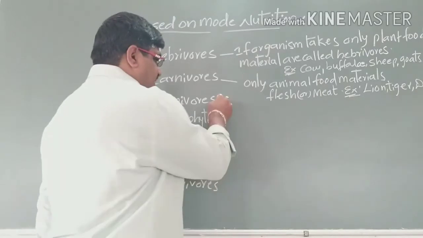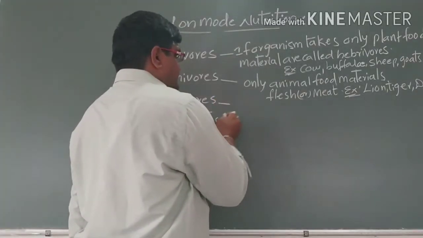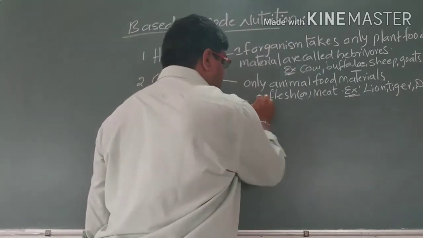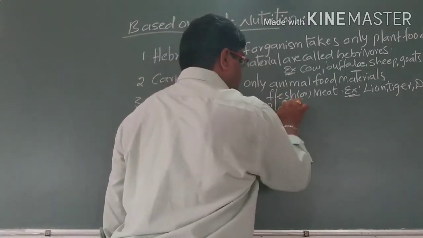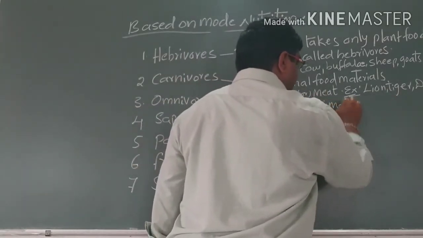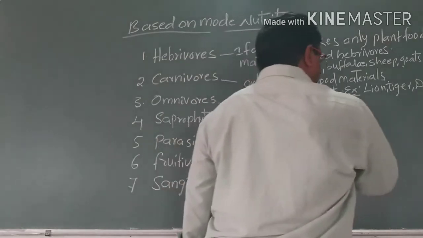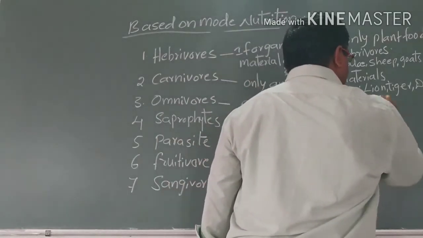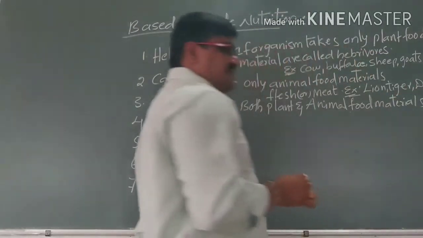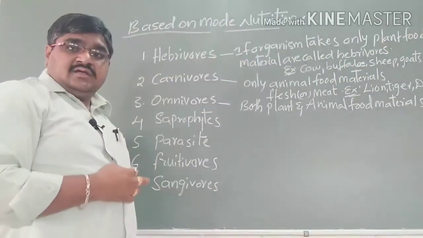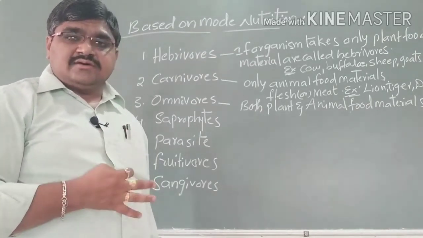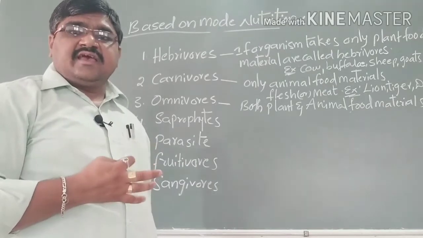Next, omnivorous. Omnivorous means the organisms which take both plant and animal food materials. Omni means both, and vorous means taking food material.